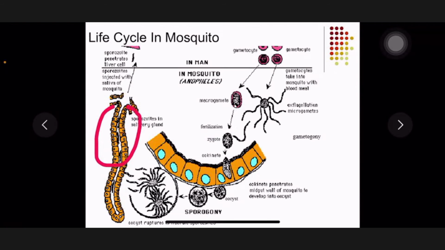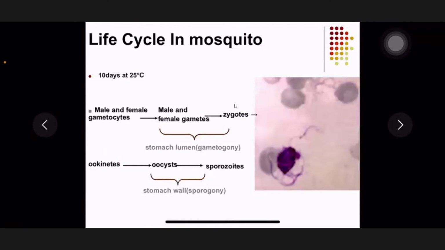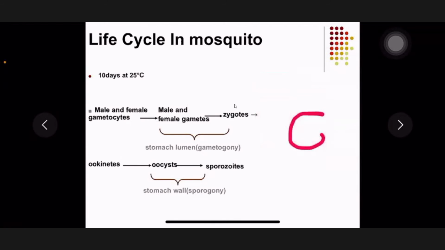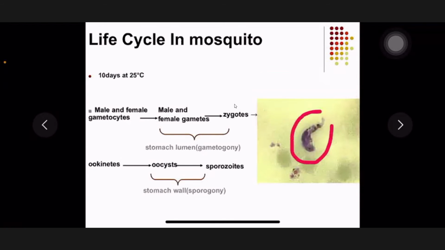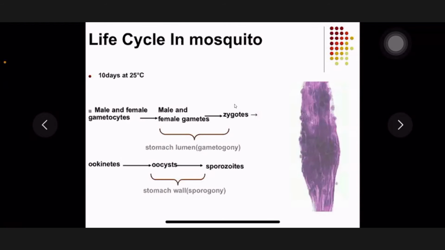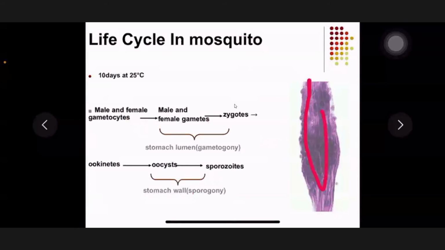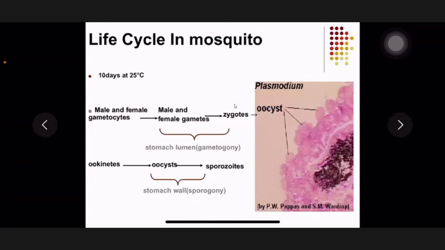At last, they can move to the mosquito's mouth. So this one is a male gamete, not gametocyte, male gamete. Then this one is the banana-shaped ookinete. Then this one is the mosquito stomach, and under this mosquito stomach we can find here the round oocyst. So look, the round oocysts.